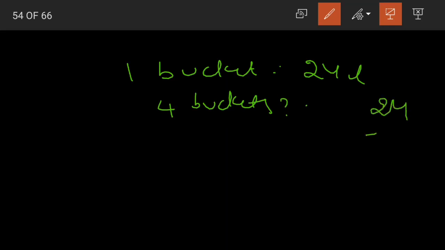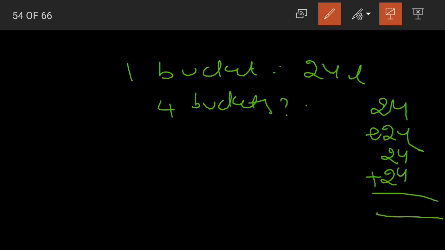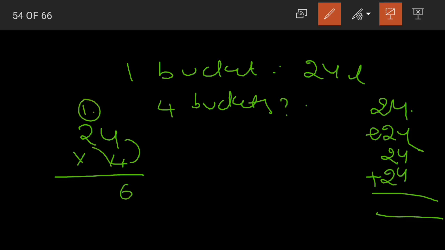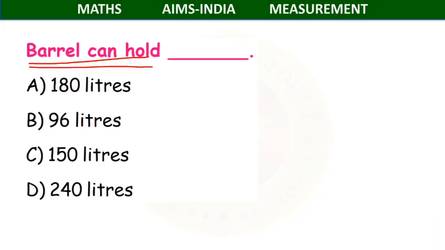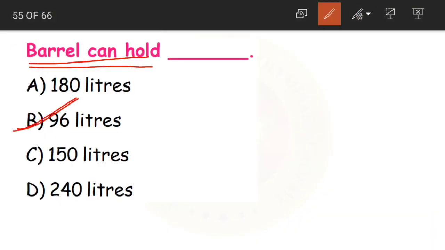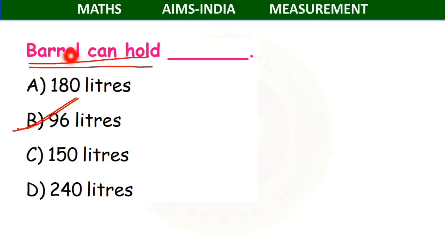One way to solve is you can add 24 4 times. 24 plus 24 plus 24 plus 24. Or simply without adding it multiple times, you can go for multiplication. 24 into 4. 4 4s are 16. 1 carried. 4 2s are 8 plus 1, 9. 96. 96 what? 96 liters is our final answer. Do we have it in our options? Yes, we have option B as 96 liters. So our barrel can hold 96 liters.